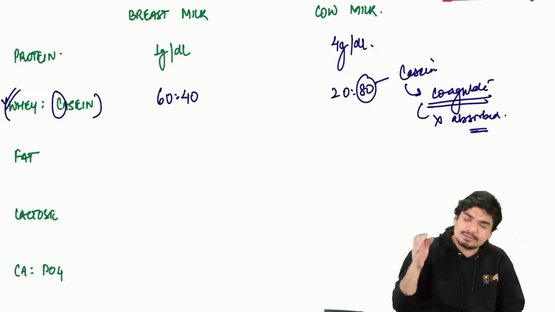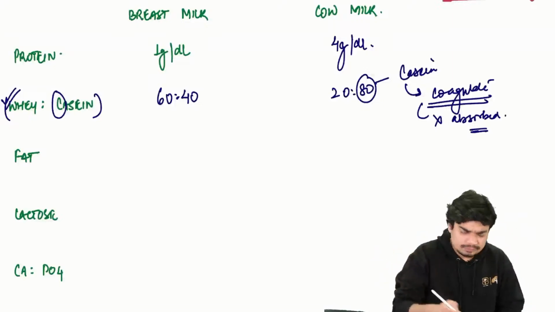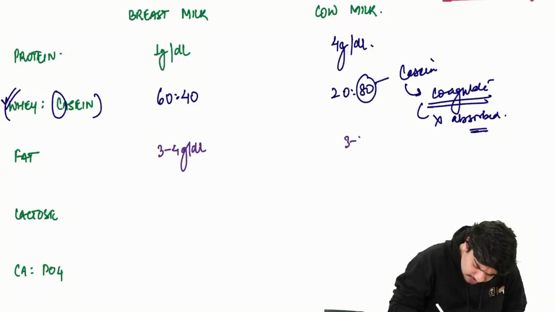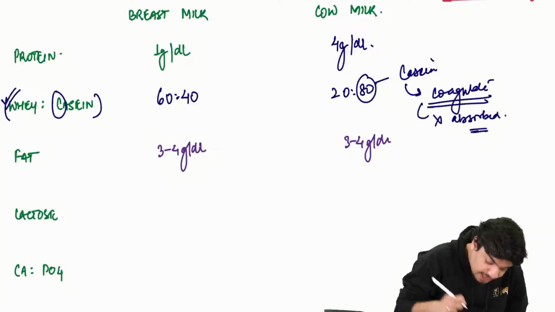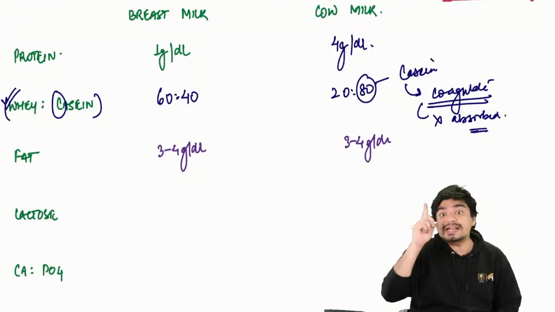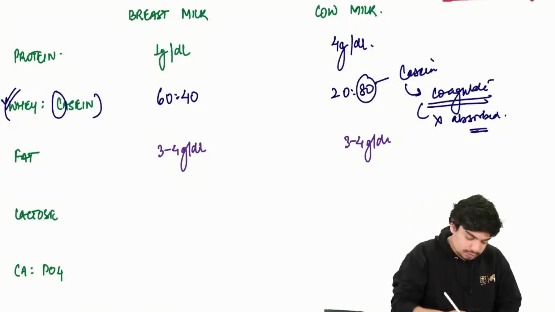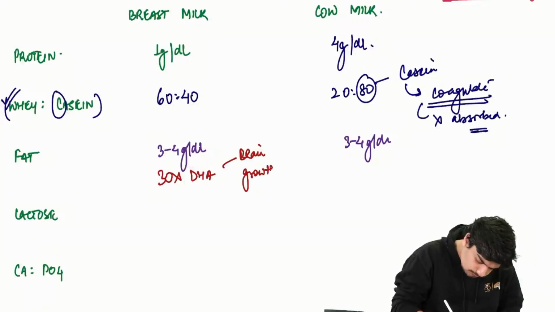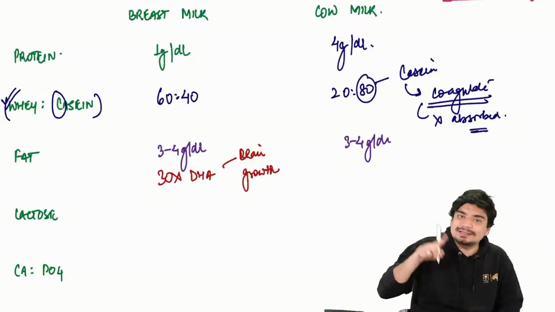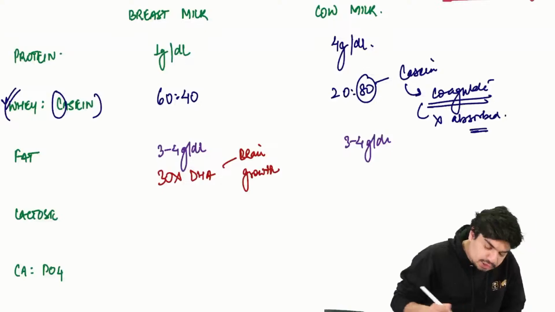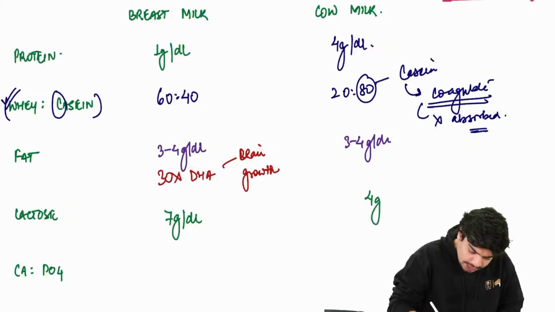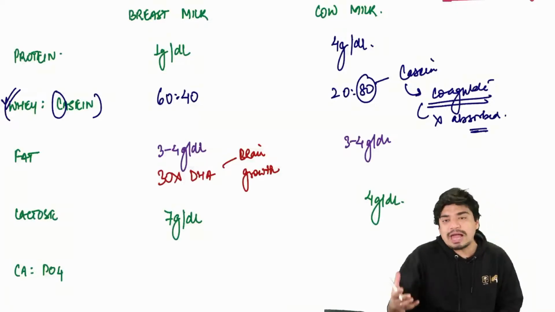As far as fat is concerned, between breast and cow's milk, the amount of fat is equal, around 3 to 4 gram per deciliter. But the human breast milk has 30 times more DHA, which is required for brain growth. So even in this category, the breast milk is better. As far as lactose is concerned, lactose is more in breast milk. It is 7 gram per deciliter, while it is only 4 gram per deciliter in cow's milk. And more lactose means more energy.